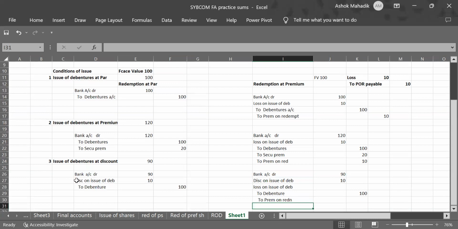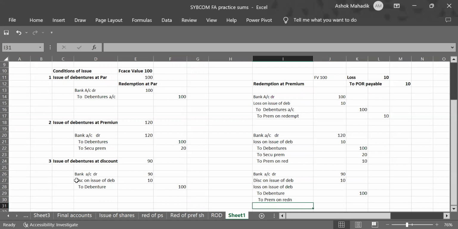Clear? I'll repeat the entire procedure once again because although this is the same thing, it looks very similar, so some students may get confused, but don't worry.